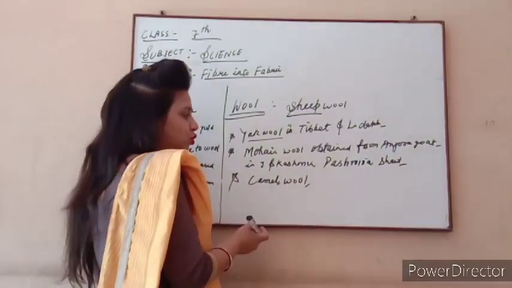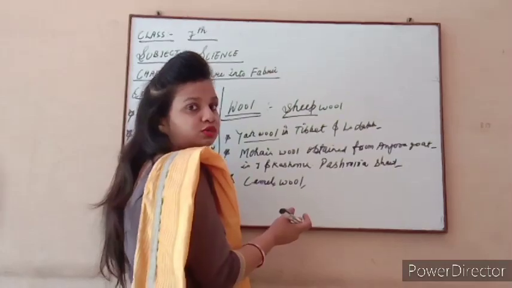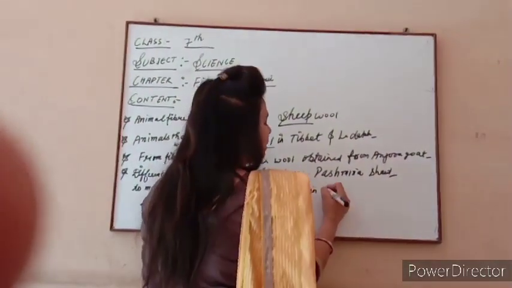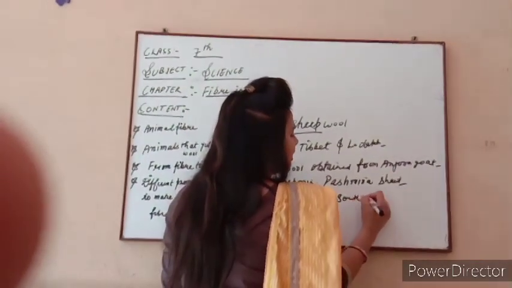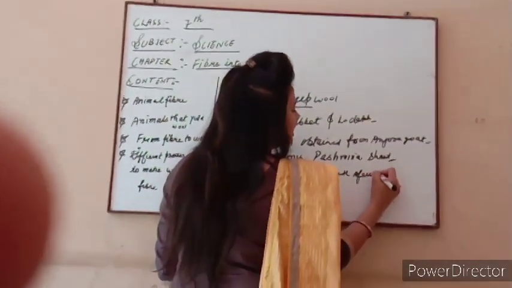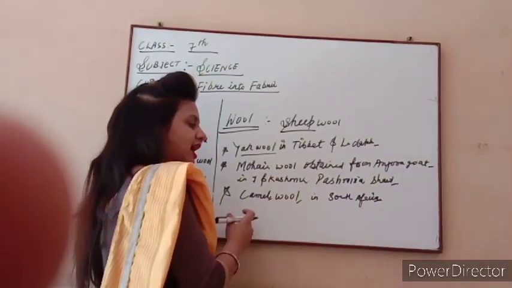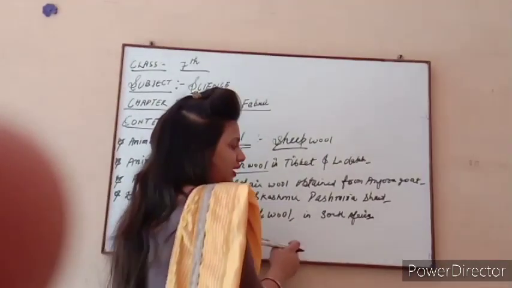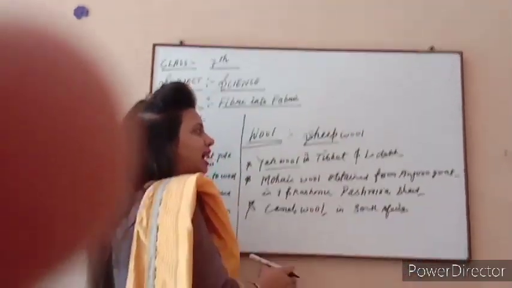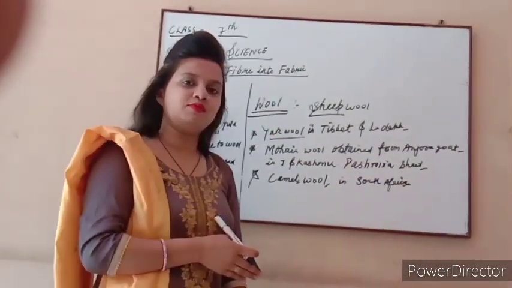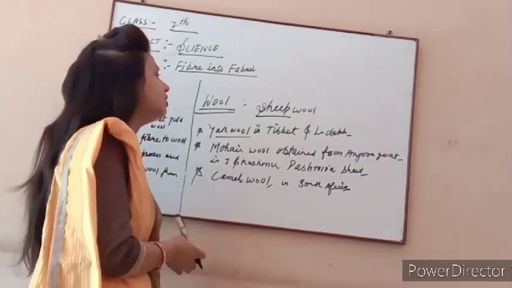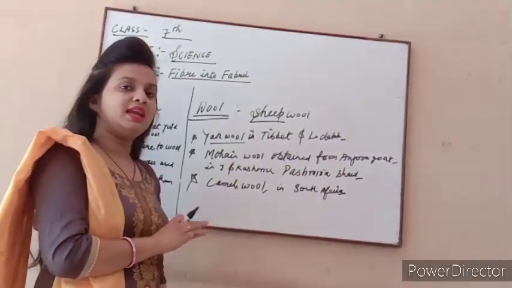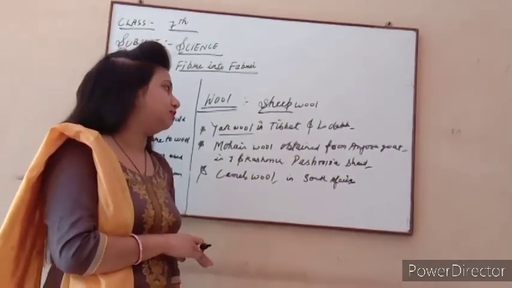Camel wool is also used. The fur of the camel is also used to make wool. And in which area mostly? In South Africa, wool is made with the help of camel fur. Okay. So these are the different types of animals from which we get wool. First one is the sheep. Sheep is the main animal from which we get wool.